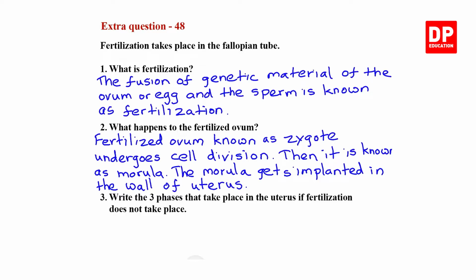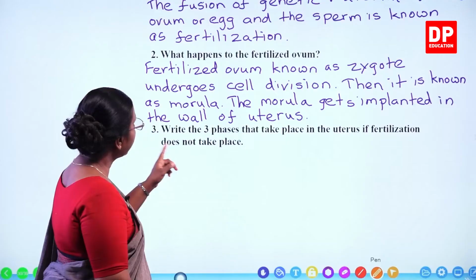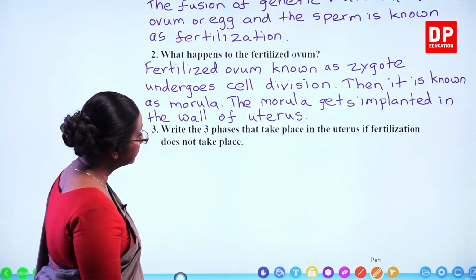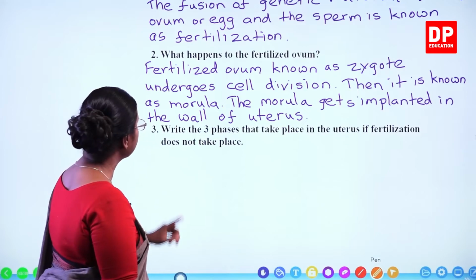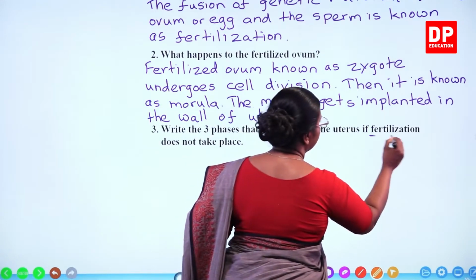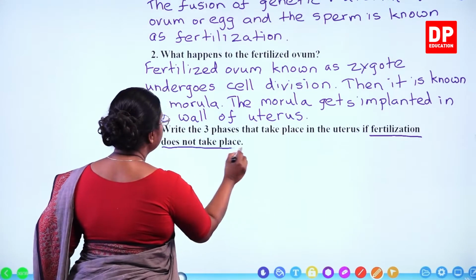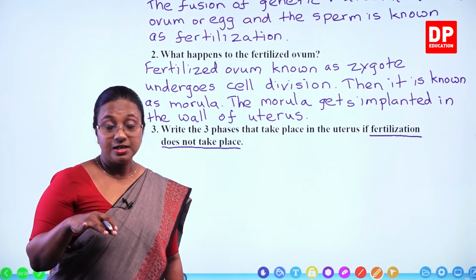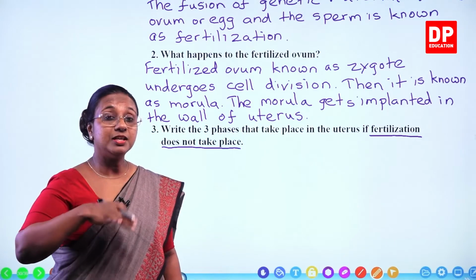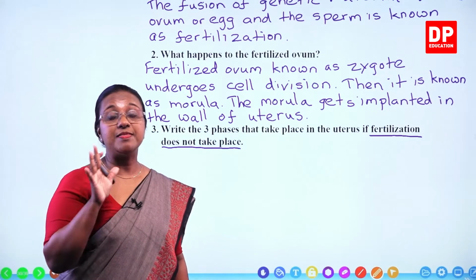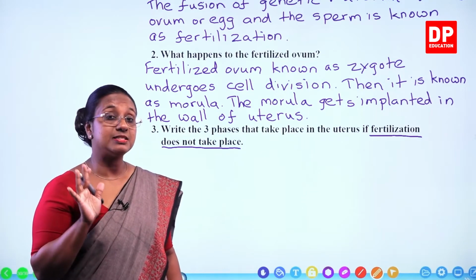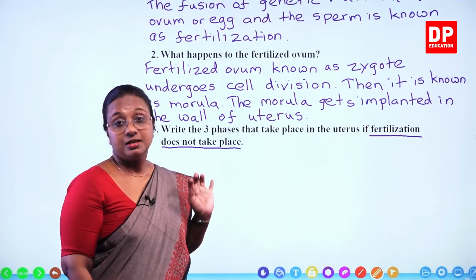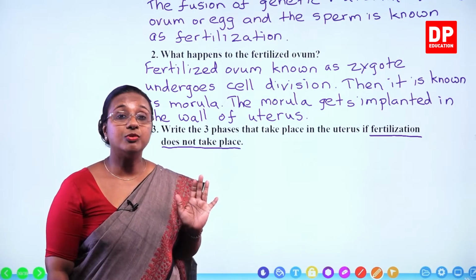Then we have the third question. Write the 3 phases that take place in the uterus if fertilization does not take place. Normally, if fertilization takes place, the morula gets implanted. Thereafter, the embryonic sac is formed and the embryo or the fetus develops inside the embryonic sac for about 280 days.